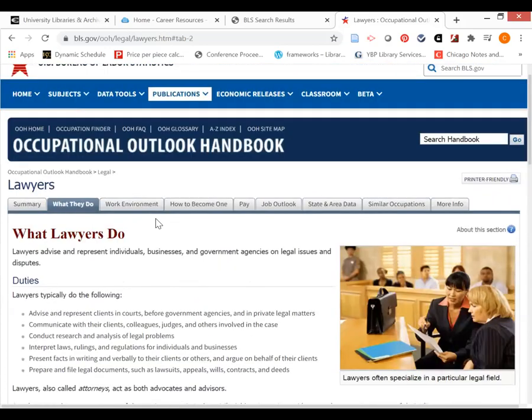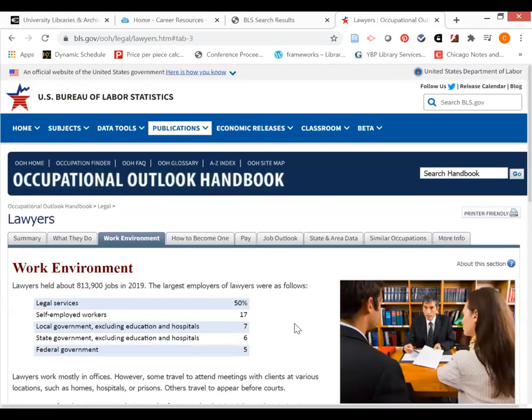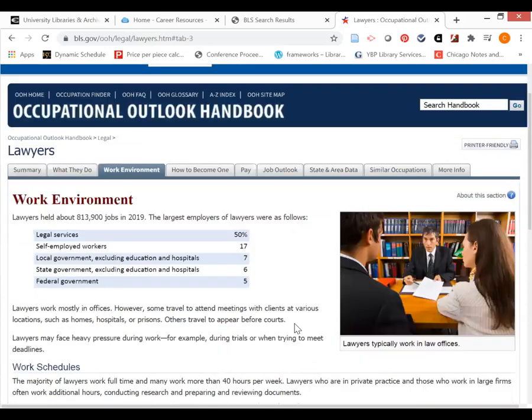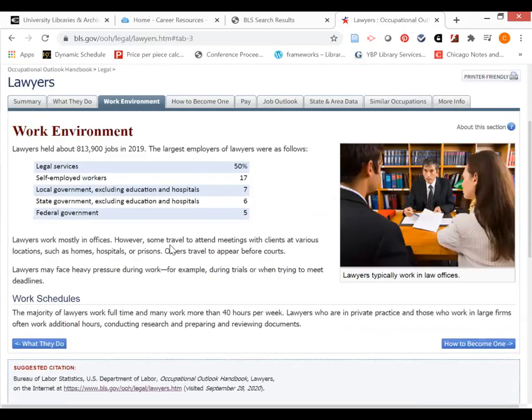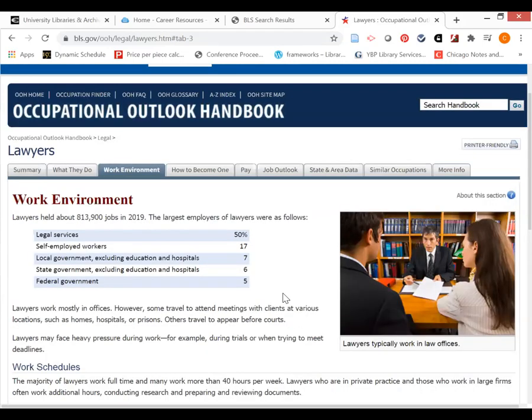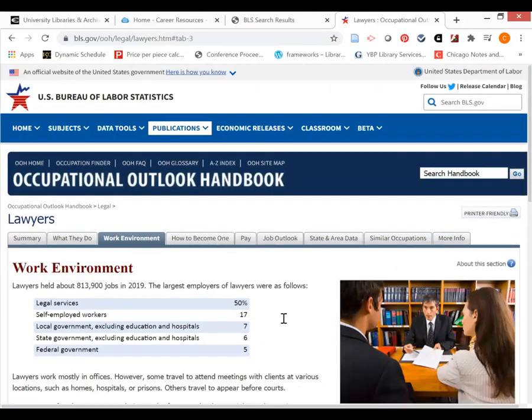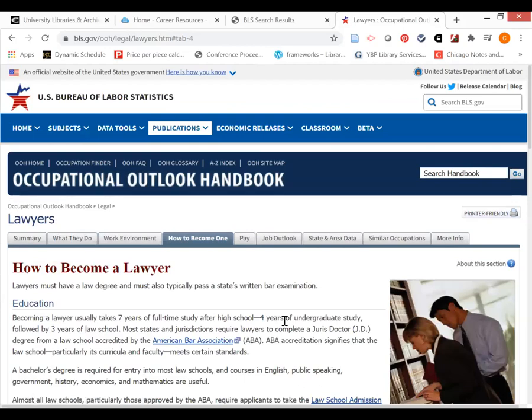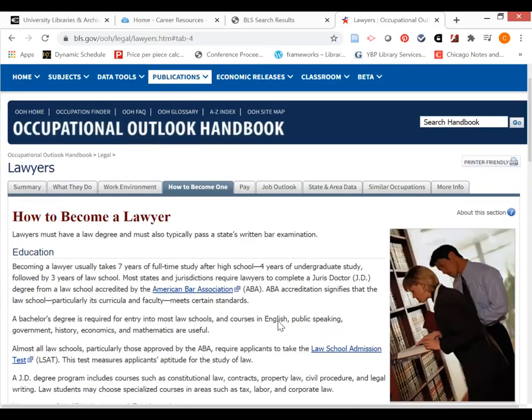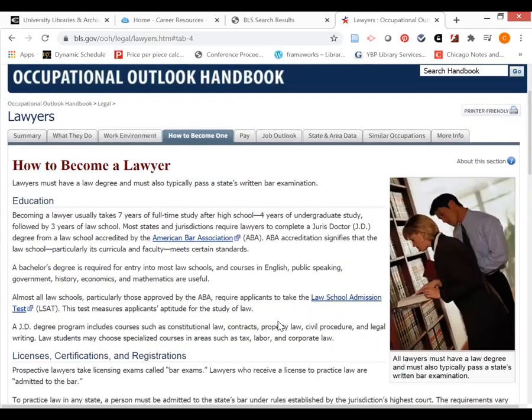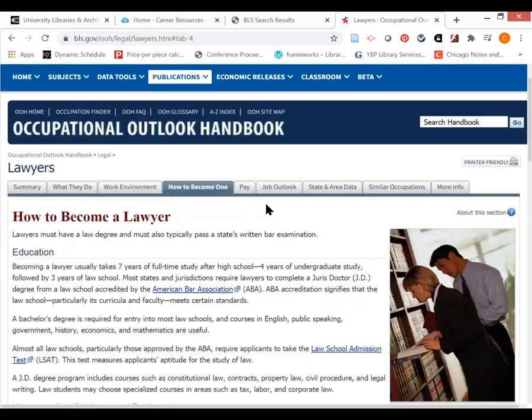What can I expect in terms of the work environment? Mostly working in offices, but some travel might be required depending upon the type of lawyer or legal work I might do. How to become one. This is where we can find out a little bit more information about any advanced or professional degrees, or in this case, needing to pass a state's written bar examination. So I would need to include that in my essay.